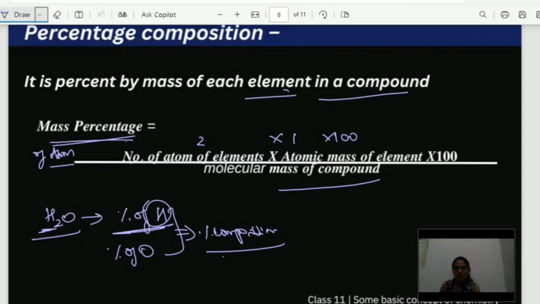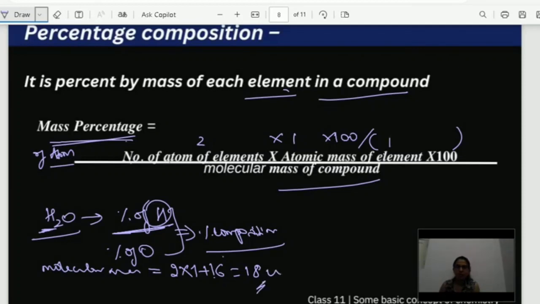Divided by the molecular mass of the compound. What is the molecular mass? We have already learned how to find molecular mass, right? Sum of atomic masses. So 2 into 1 plus oxygen has the atomic mass of 16, so 16 plus 2, 18. So the molecular mass is 18 u.